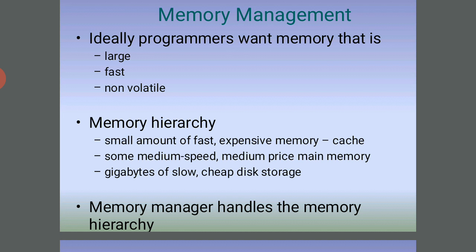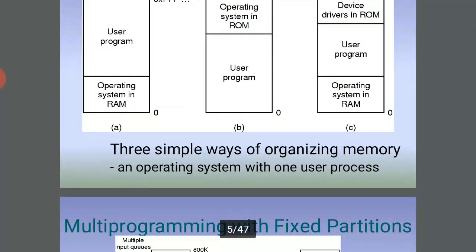Ideally, programs want memory that is large, fast, and non-volatile. So, the memory hierarchy: a small amount of fast, expensive memory, the cache, some medium-speed, medium-priced memory, main memory of gigabytes, and slow, cheap disk storage. Memory management handles the memory hierarchy.